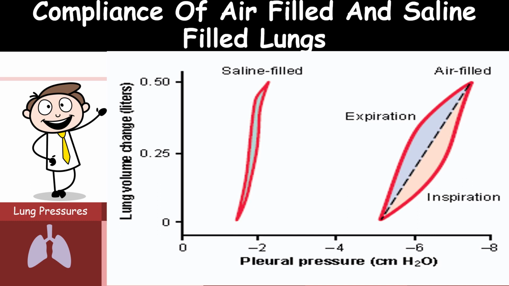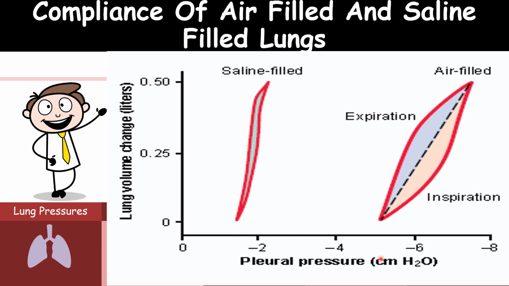So let us discuss the compliance of lung filled with air and filled with saline. They removed the lungs from the animal, that was a cat, on which they did the experiment. They distended it with air in incremental volume to the maximum, while measuring the intrapleural pressure each time.